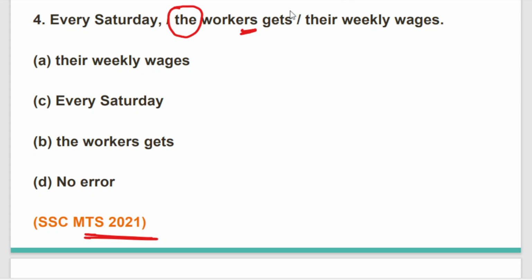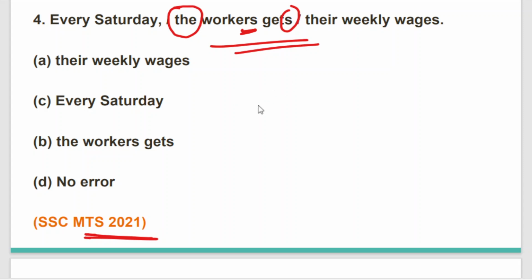Then how can we add S here, as in gets? Definitely we cannot, because according to the rules, it's about subject-verb agreement. Don't worry, we'll have a separate practice set for subject-verb agreement.